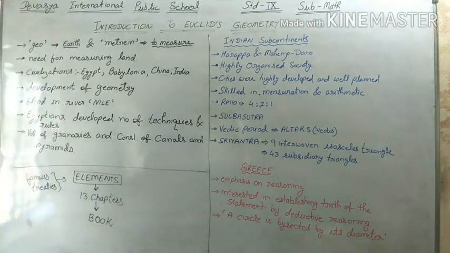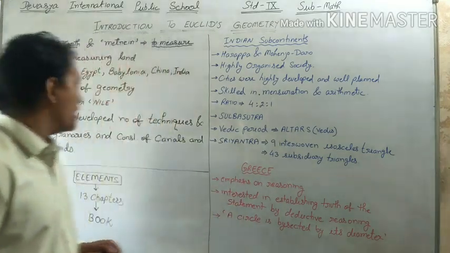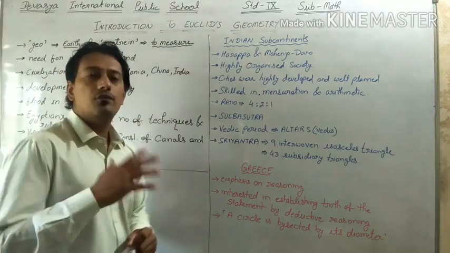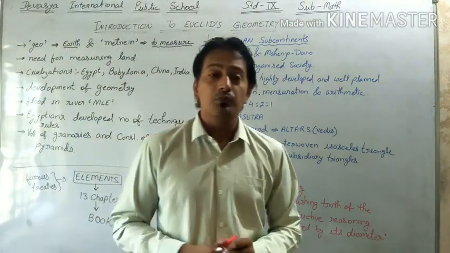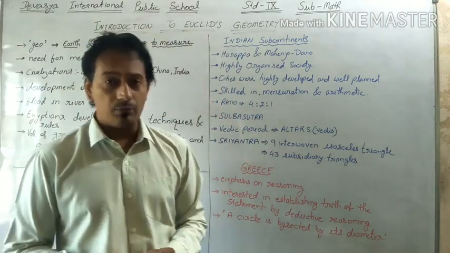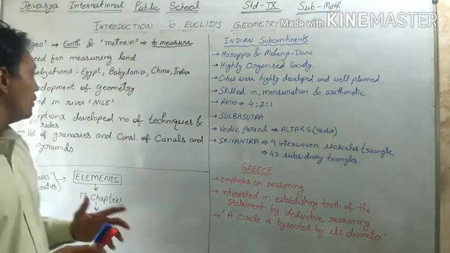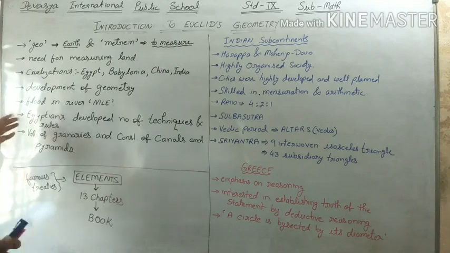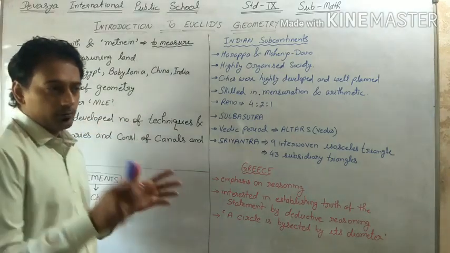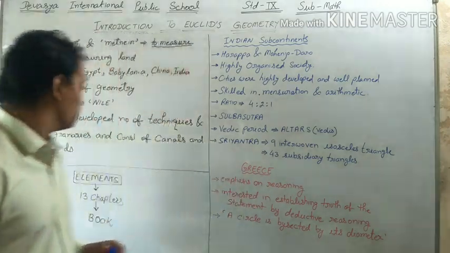Now, the people of all these civilizations faced many practical problems for which they required development of geometry. For example, whenever there was a flood in the river Nile in Egypt, it used to wipe out the boundaries between the adjoining fields of the farmers. So, after such floods, the boundaries had to be redrawn. For this purpose, the Egyptians developed a number of techniques and rules for calculating simple areas and for simple constructions as well.